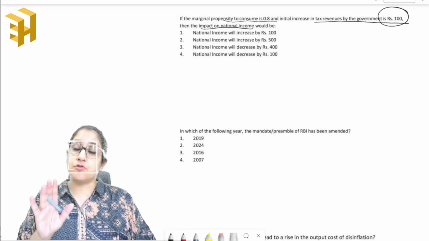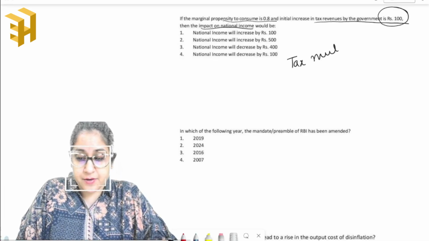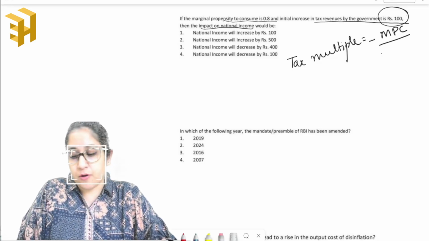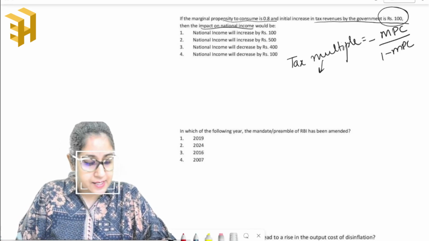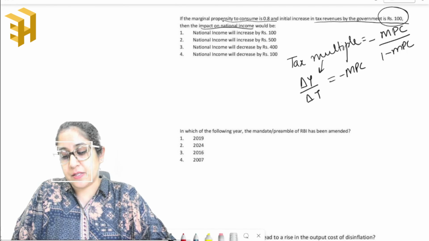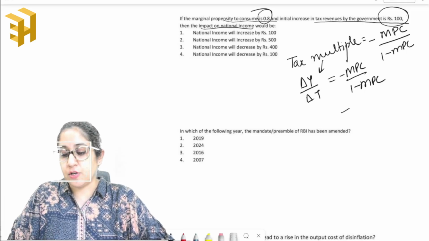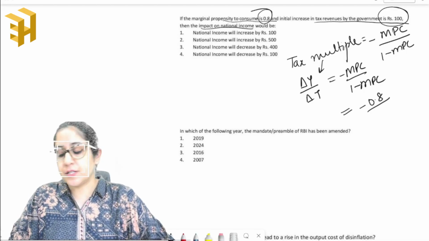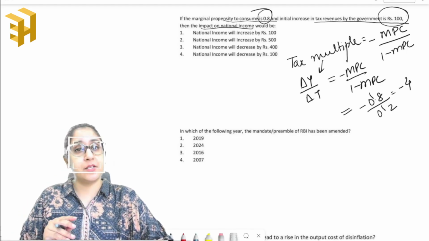For this, we need to know the formula first. So what is your tax multiplier? Tax multiplier is given as the ratio of minus MPC upon 1 minus MPC. And tax multiplier is nothing but change in income by change in taxes, which is equal to minus MPC upon 1 minus MPC. Now we are given the value of MPC as 0.8. So we can substitute this as minus 0.8 upon 1 minus 0.8, which would be 0.2, right? So it will be minus 4. Tax multiplier will be minus 4.